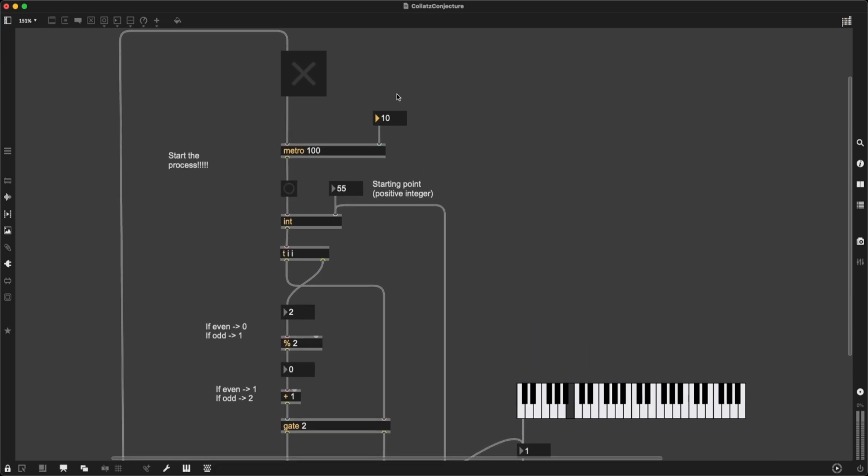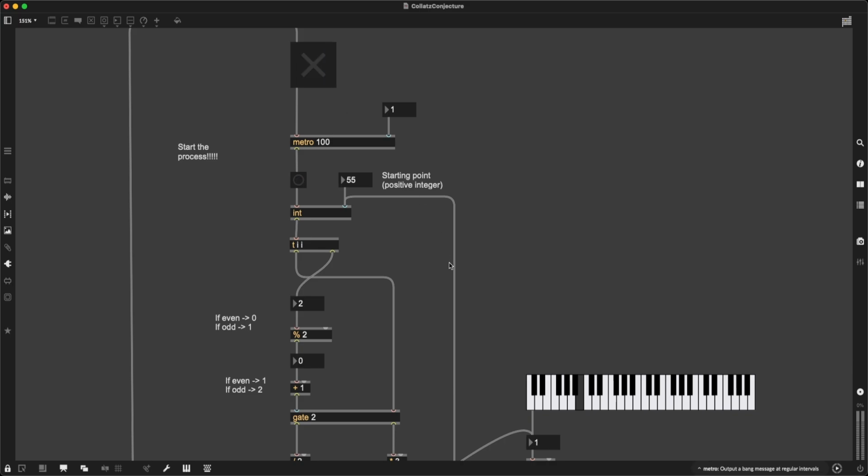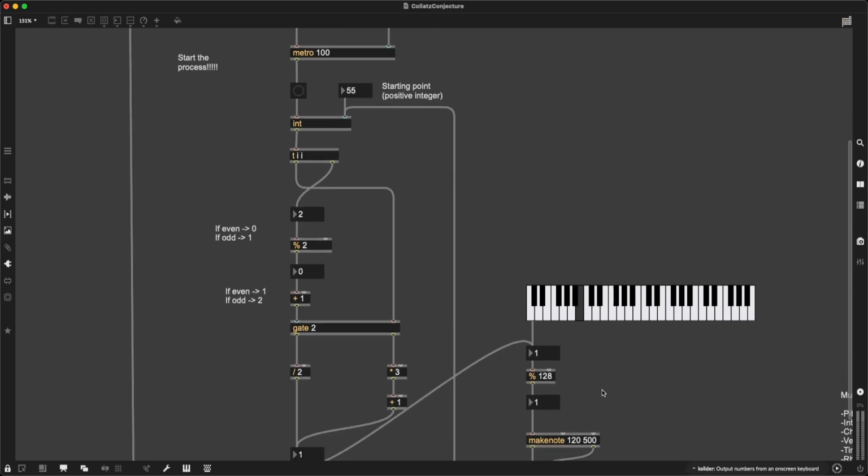Well, when it's really fast, it's actually really cool. Let's try to make it as fast as possible. Okay, so every millisecond we are going to hear a note. Nice. Beautiful.